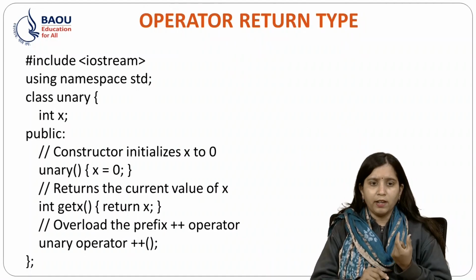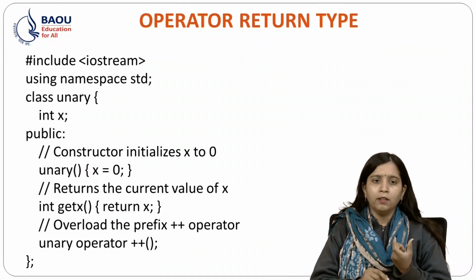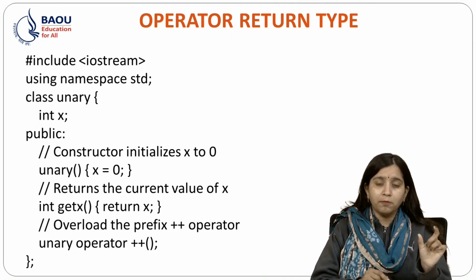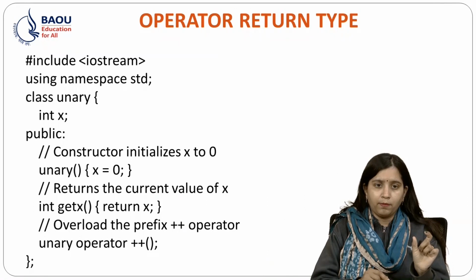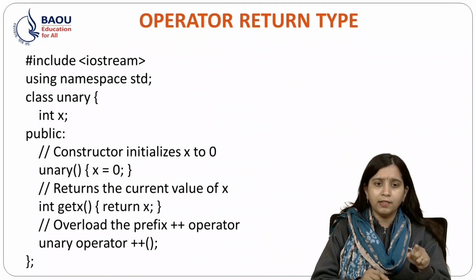So over here int getX is my member function and unary operator plus plus. So over here I have included unary. Unary is my object return type. You can see the class name and the return type are the same.